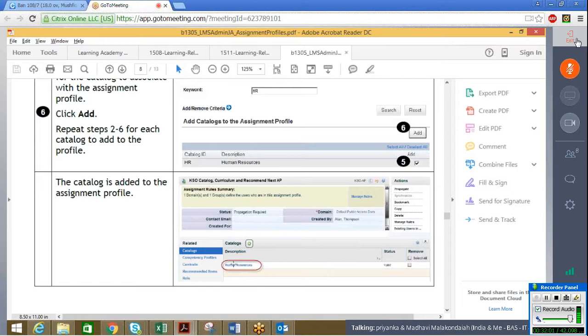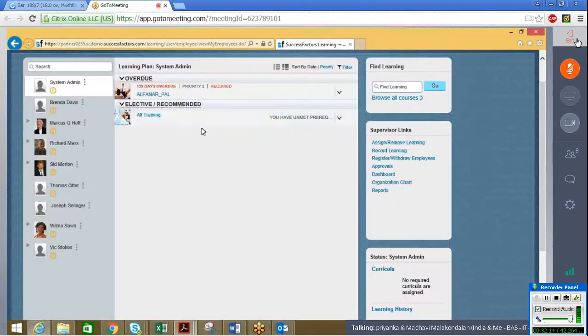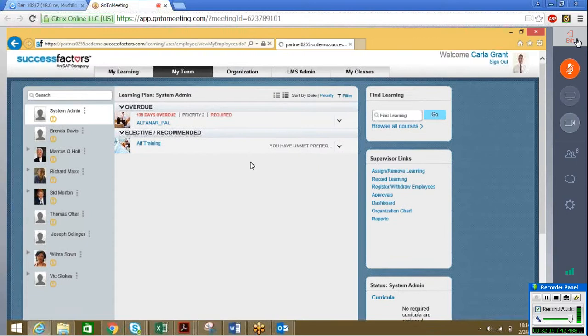Curricula, what happens? Because we have done it with the help of the assignment profile, we don't have to do it for each and every user. Based on the rules that we have selected, the curricula will automatically go and sit in the employee screen here. We can just show you on one page.